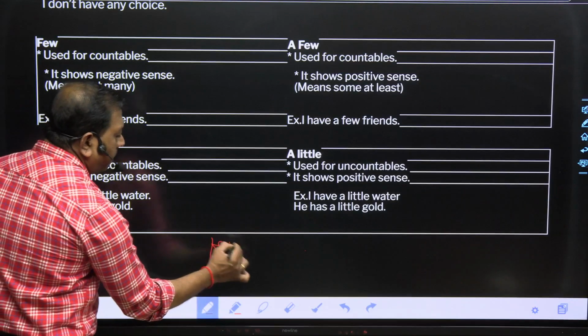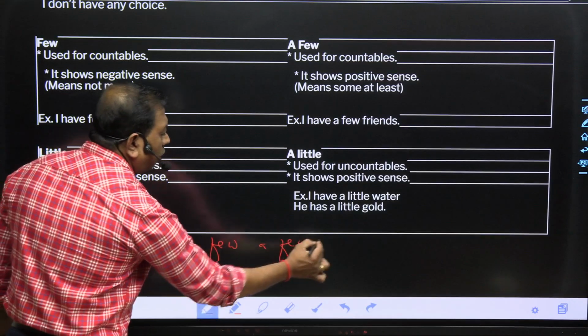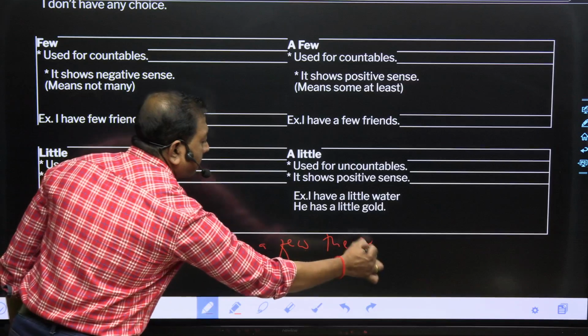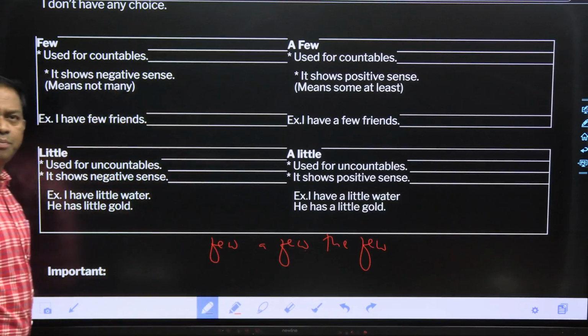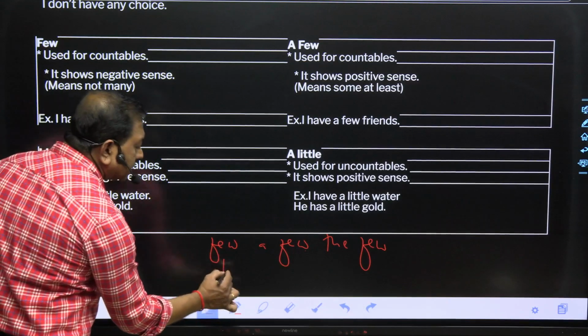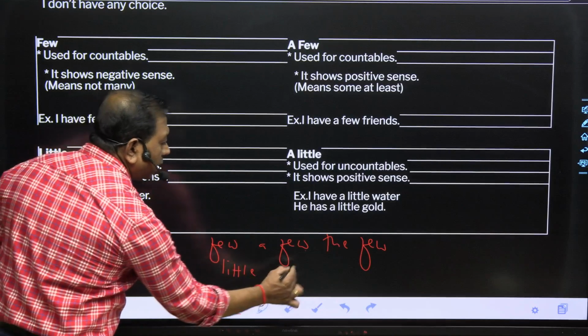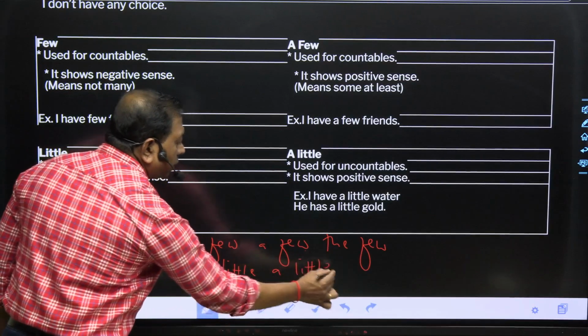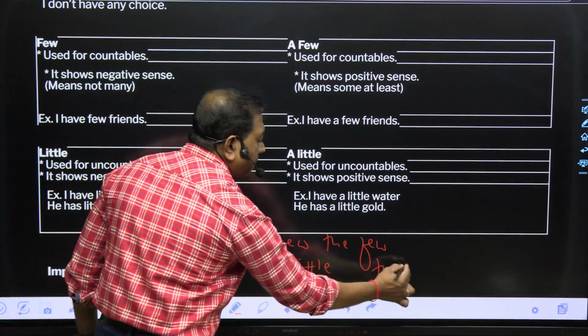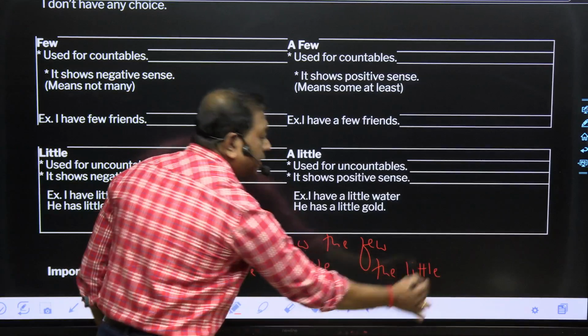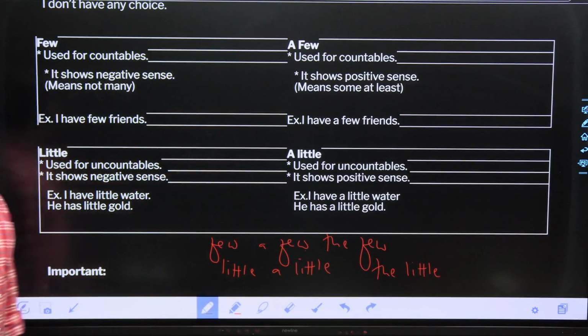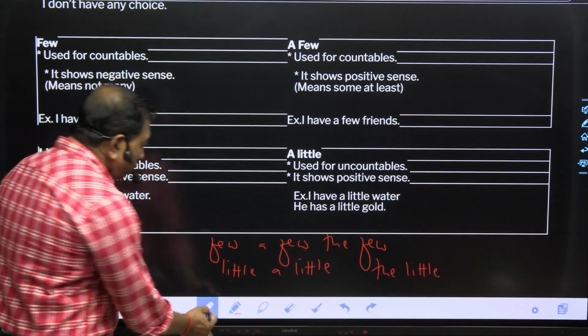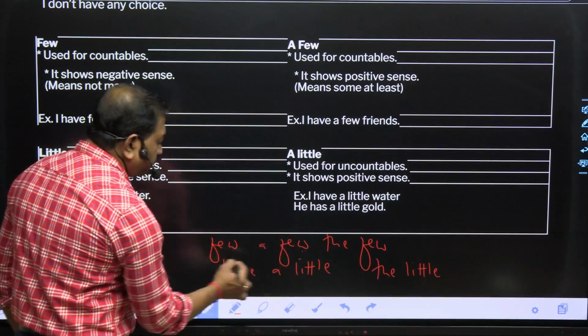Few, a few, और एक है the few. Clear? बाद में little, a little. Is it visible to all of you? And the little. The little. Clear?